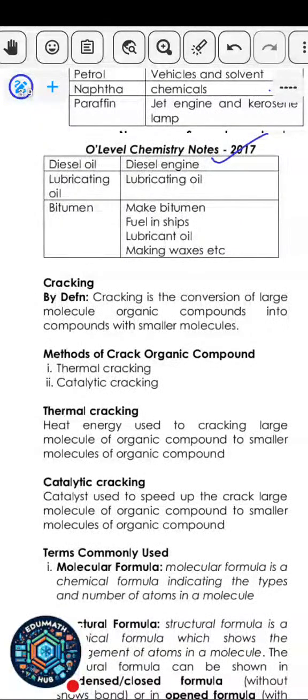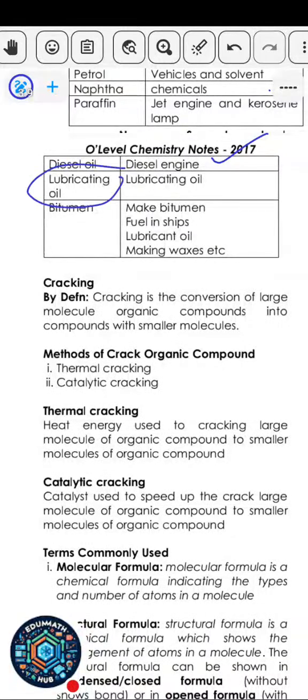You cannot use petrol for a diesel engine, it will knock it off. That's because the number of carbon atoms is very high in diesel oil. That's why it can work. Diesel oil is more viscous than normal fuel. So the number of carbon atoms is high.